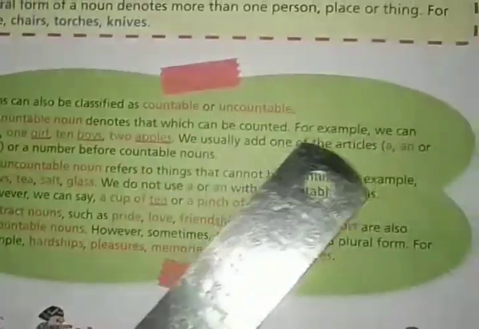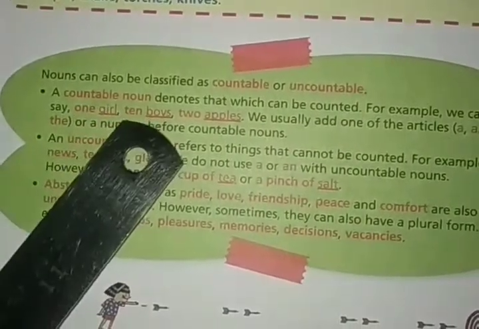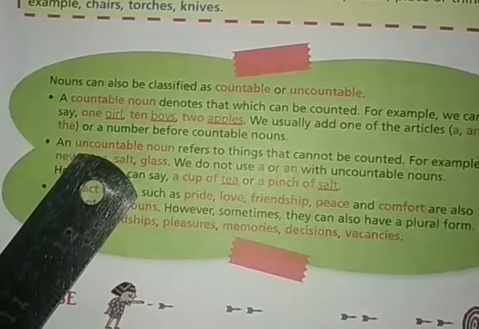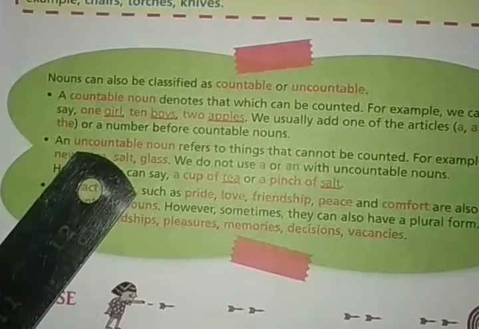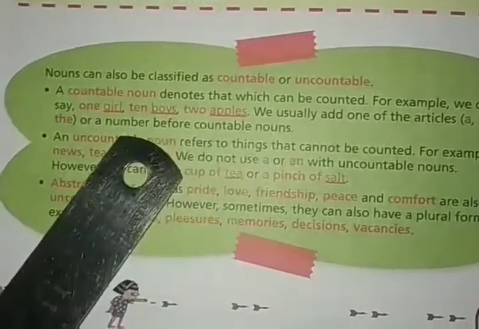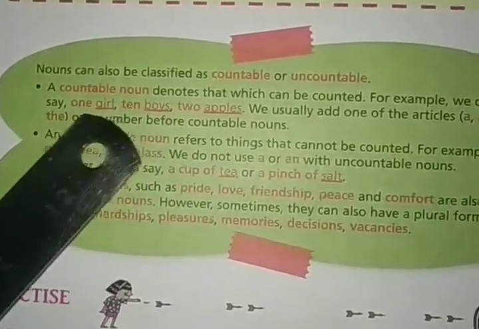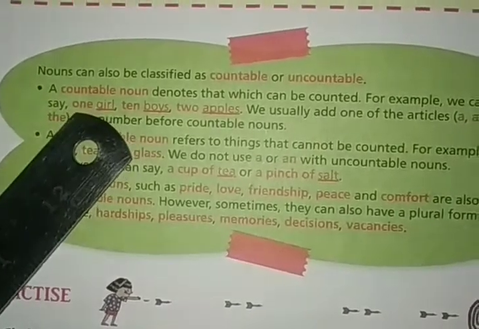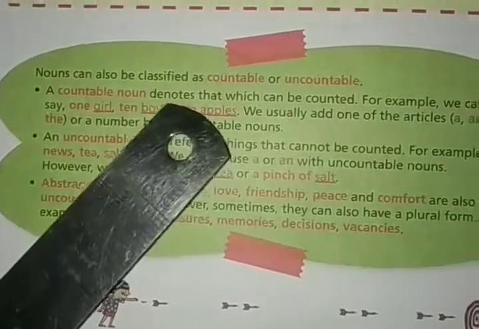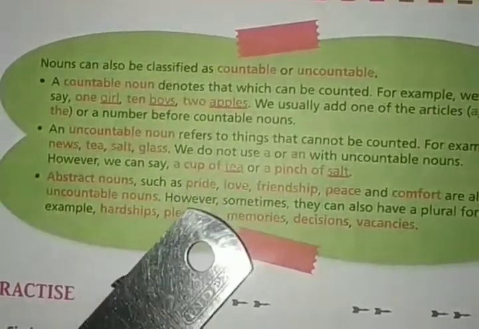We add one of the articles a, an or the, or a number like 1, 10, 2 before the countable nouns. Look at the countable noun girl. Before it, they have written one girl, right? We can write numbers or the articles a, an, the before the countable nouns.